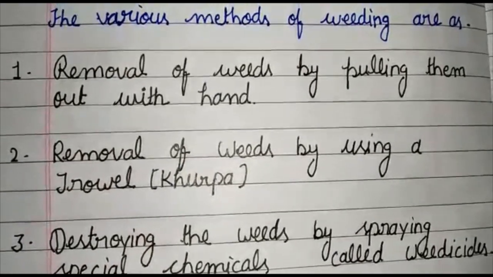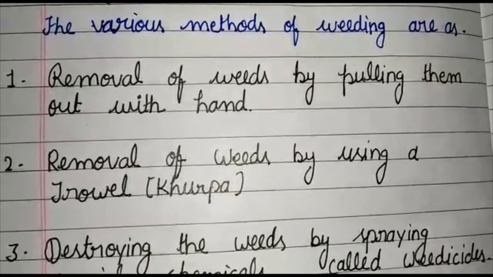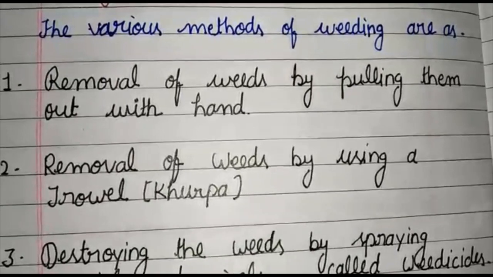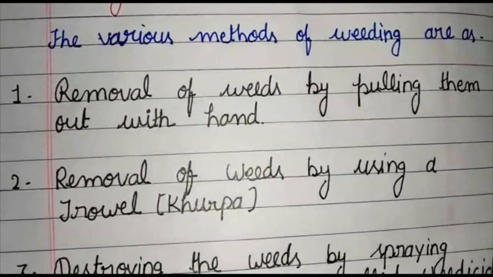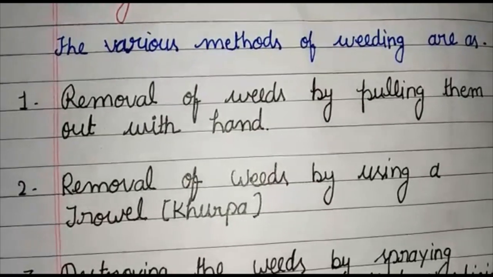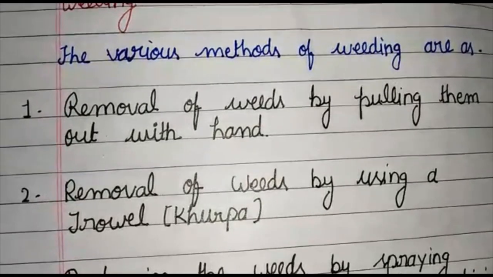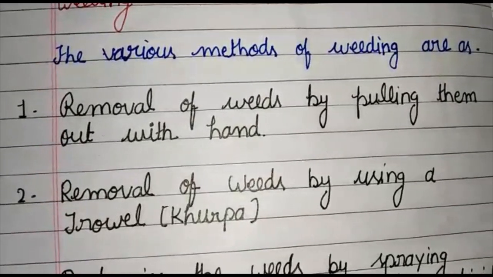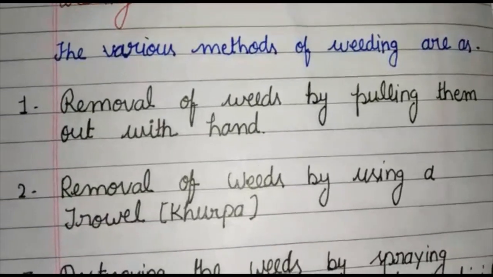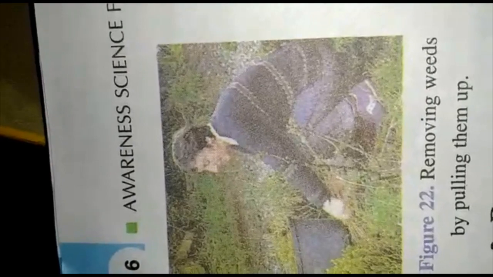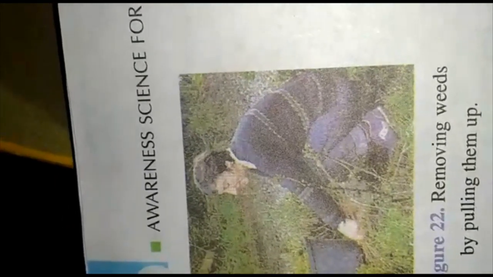Next, the various methods of weeding are as follows. First, removal of weeds by pulling them out with hand. Weeds can be removed from the crop field just by pulling them up with hands. When we pull the weeds, they get uprooted from the field. This uprooted weed can then be thrown away. In this picture, we can see removing weeds by pulling them up.